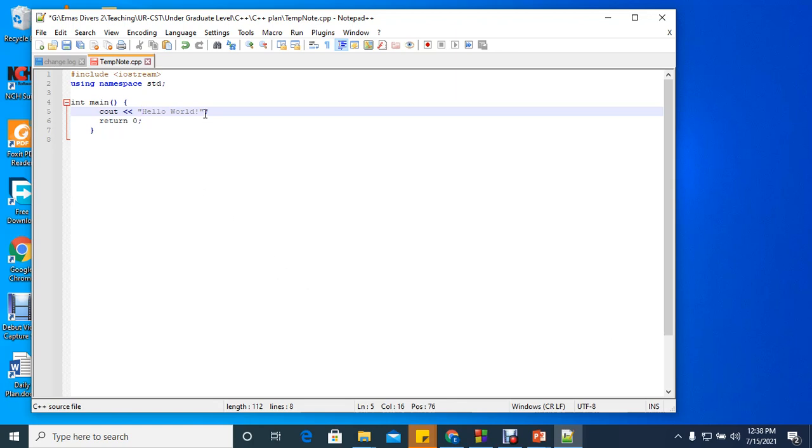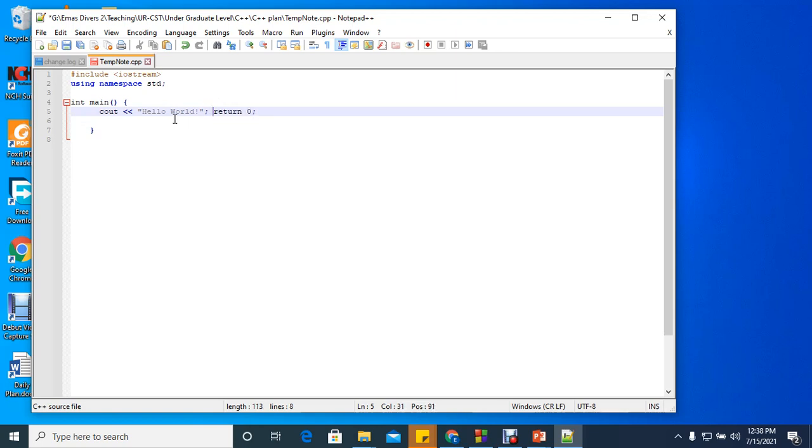Now you see another thing here, the semicolon. Every C++ statement ends with a semicolon. So this is a statement and this one here is another statement, which means to end the statement you put the semicolon. Even if I take this one, return 0, and put it here, it will not cause any error.